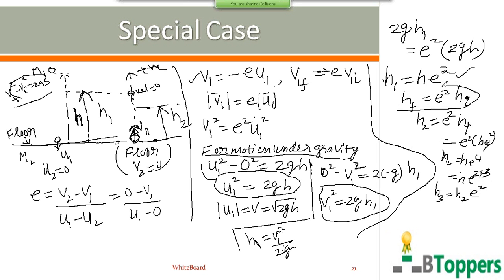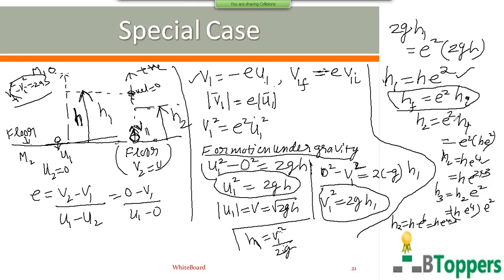That is using the same principle again. The final height to which the ball rises after a particular impact with the floor is e square times the initial height from which it falls before that particular impact with the floor. Now we can write for h3: h2 can be written as h into e power 4 from here. So the height to which the ball rises after the third impact with the floor is h into e power 6, or h into e power 2 into 3.